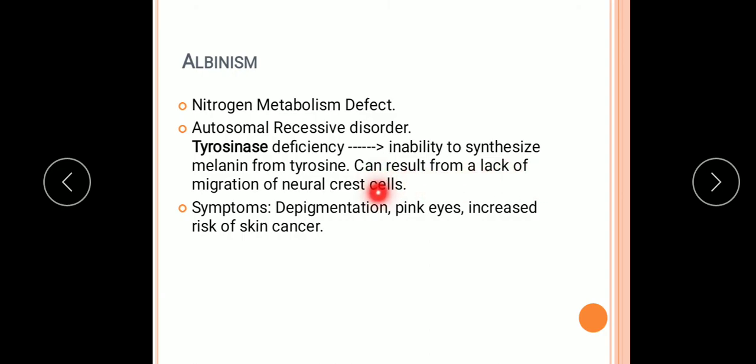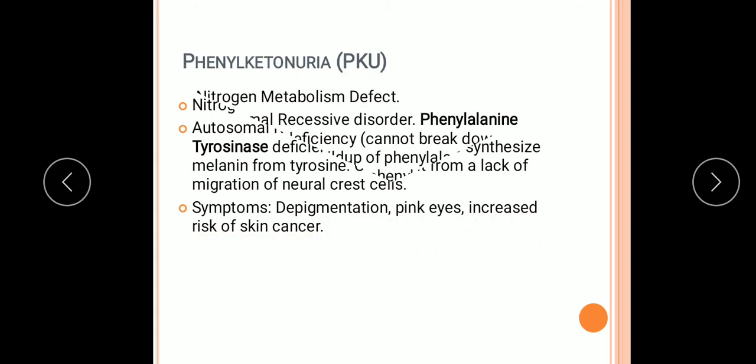It can result from a lack of migration of neural crest cells, which in the embryo are responsible for the formation of the peripheral nervous system. Symptoms are depigmentation, because when melanin is not formed, it means depigmentation, pink eyes, and increased risk of skin cancer.